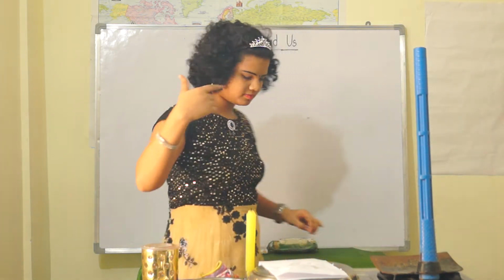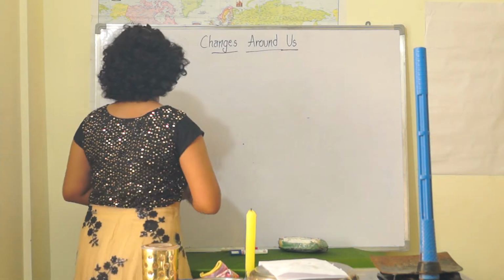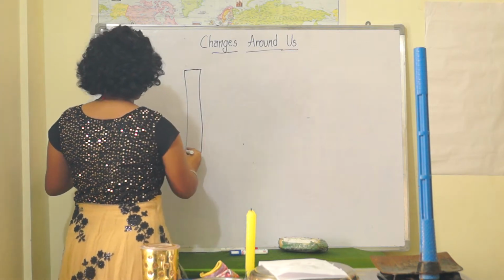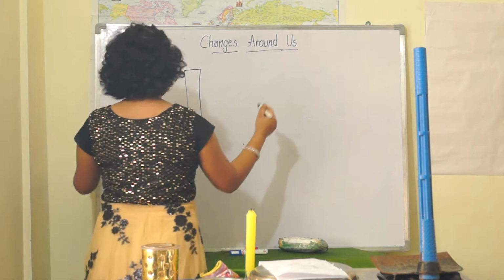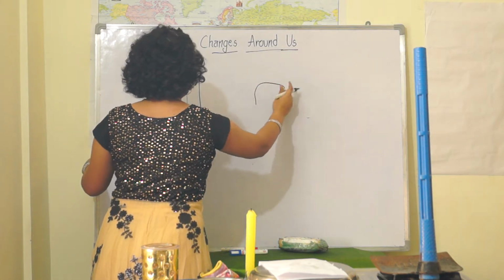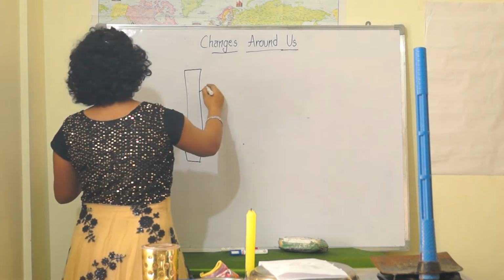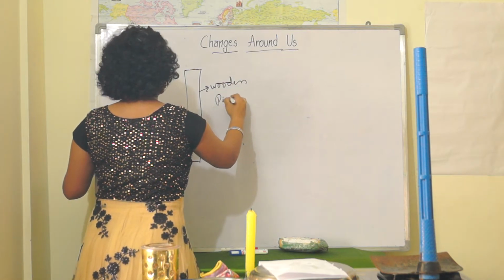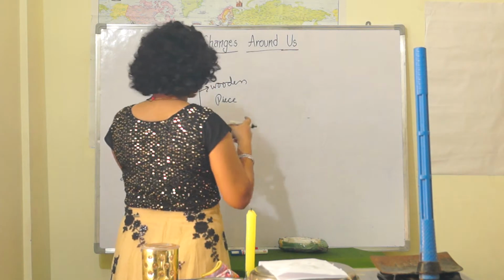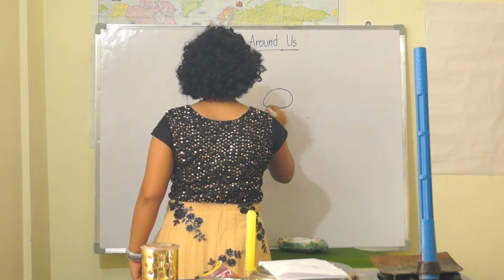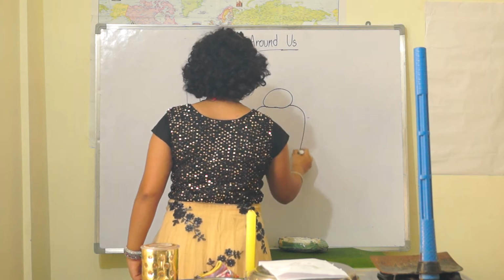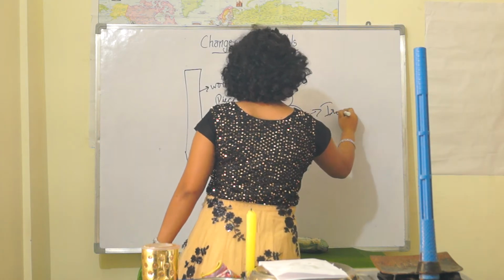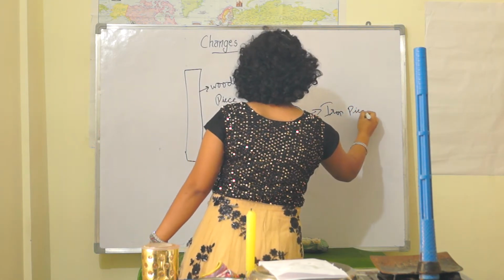First of all, I have a wooden piece here, and I also have a ring. This is the iron piece, my dear friends, and this is the wooden piece.